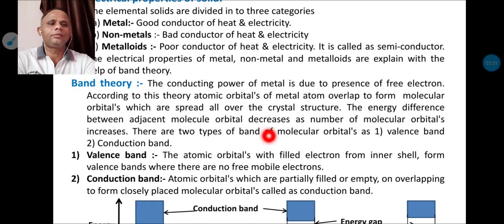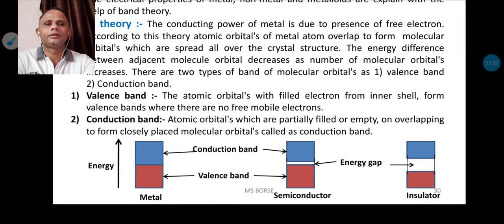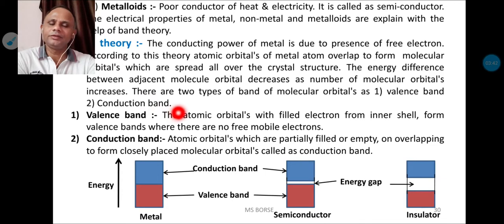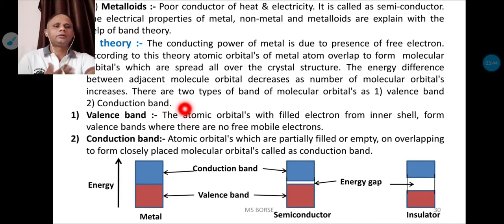There are two types of bands in molecular orbitals. The first is the valence band and the second is the conduction band. Obviously the molecular orbitals have electrons. Let us see what the valence band is.